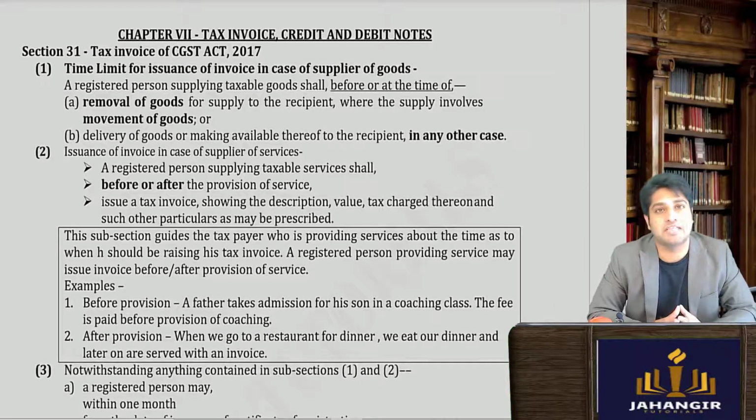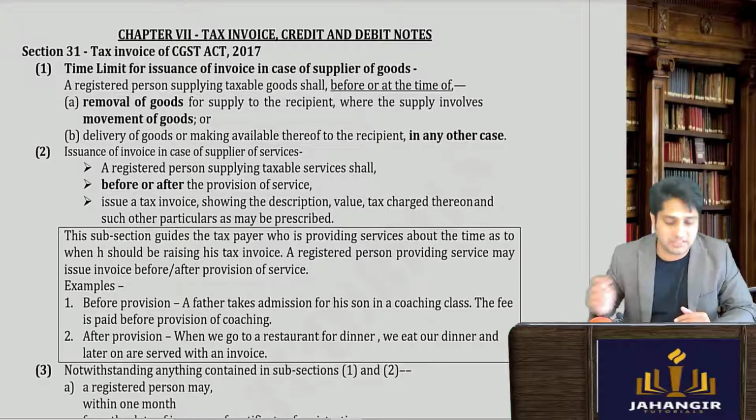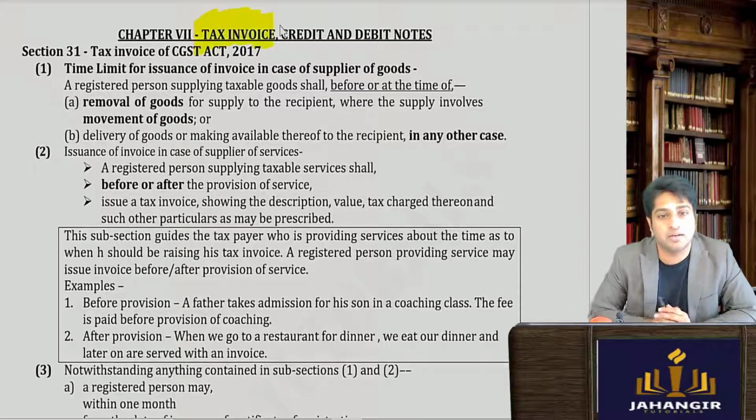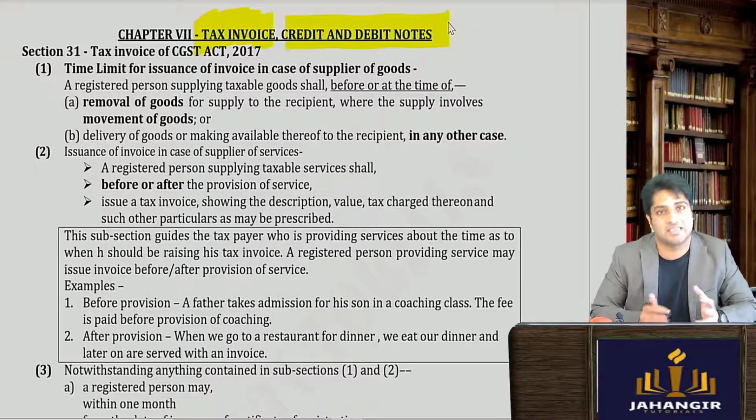Hi, now we'll be starting your tax invoice and your credit and debit note. Tax invoice is primarily covered in your section 31, whereas your debit and credit notes are covered in section number 34. So let's start with tax invoices.